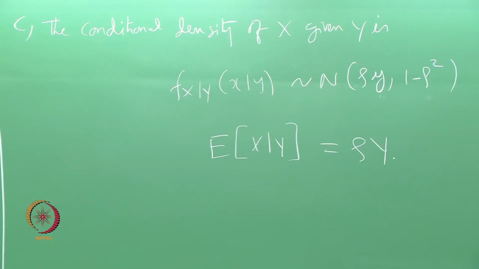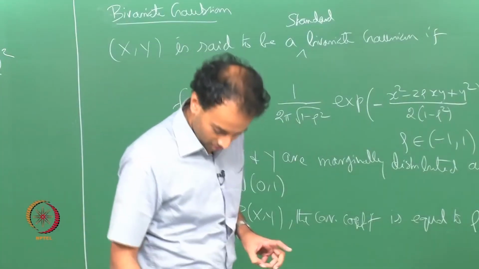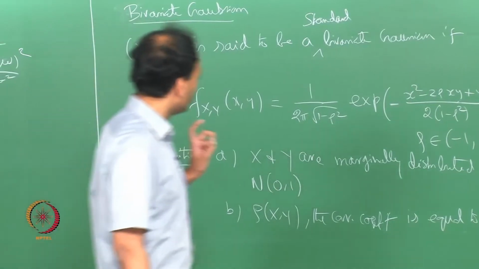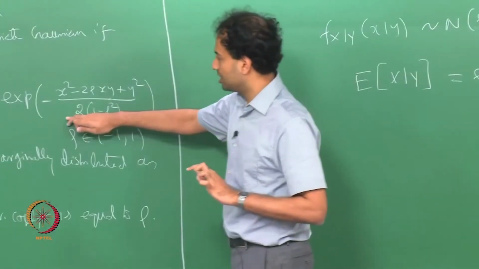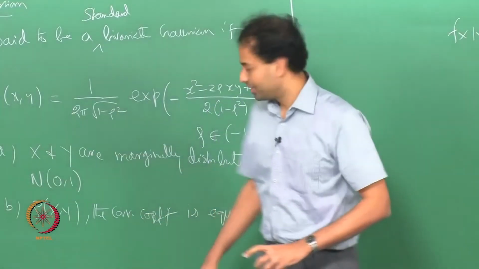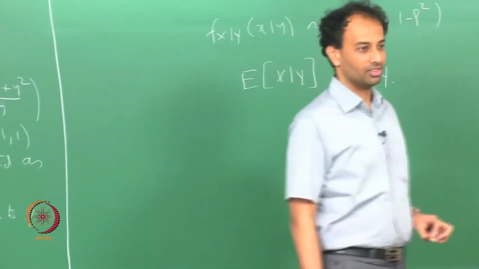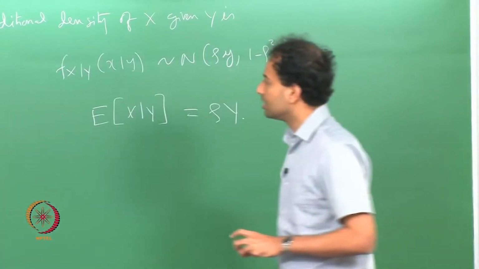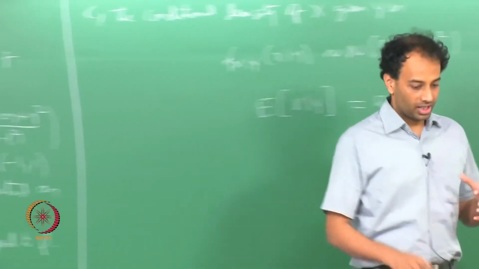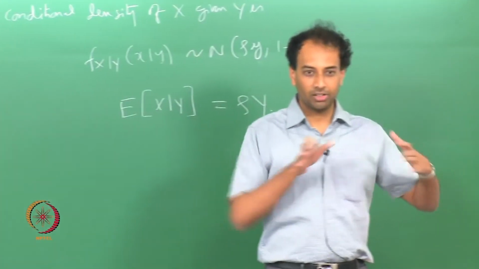Okay, great. So that is just 2 dimensions. If you look at this density itself, you have to plot x and y and then plot the density, so it will be some 3 dimensional curve. If your rho is 0, if they are independent, then you will have a nice symmetric bell curve in all directions.